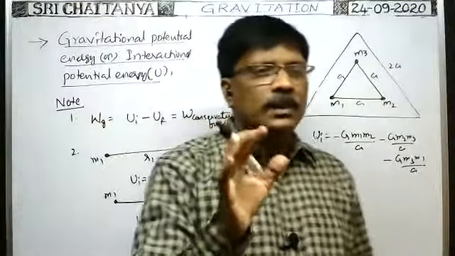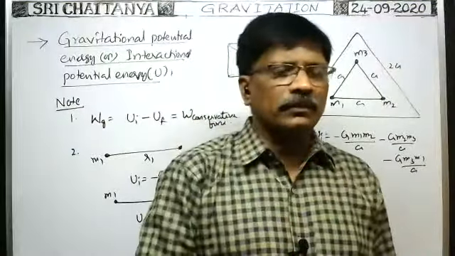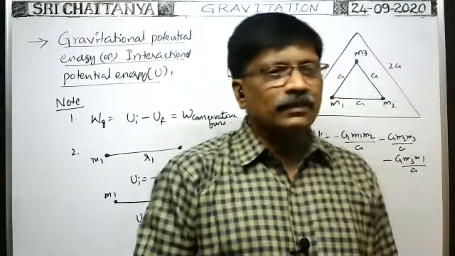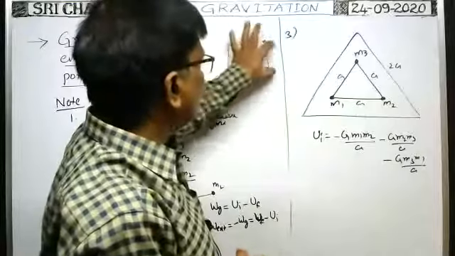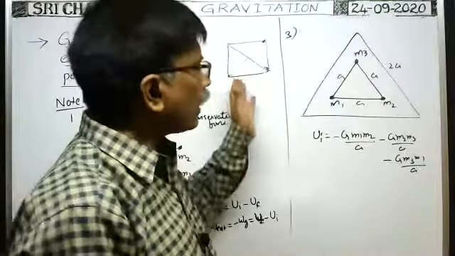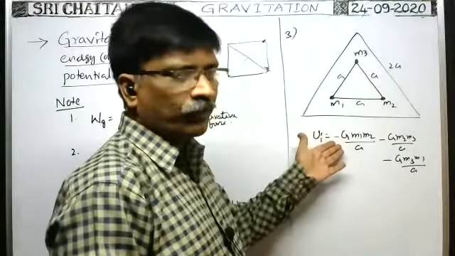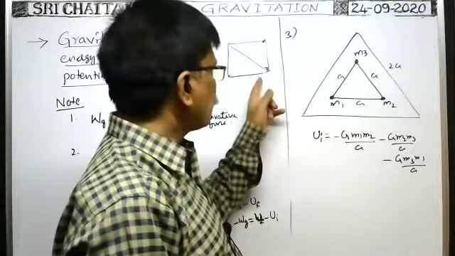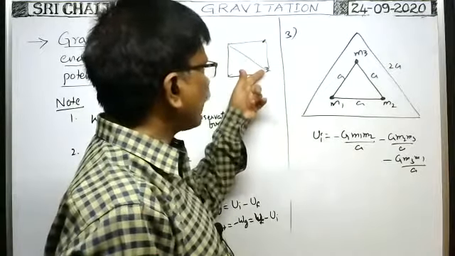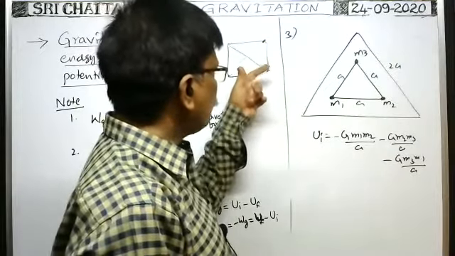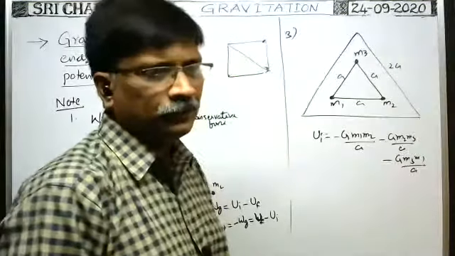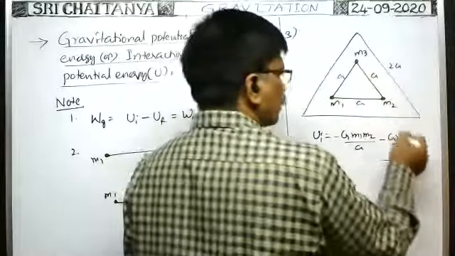Next, between these two also, there are different combinations, different pairs, no? With 4 particles, how many different combinations will you get, where each combination consists of 2 particles? 6. These two, and these two, different combinations. For different combinations, you find the potential energy. Between these two, the interaction potential energy is equal to G M1 M2 by this distance, root 2 A. Like that we have to do. Similarly, here also the potential energy, this one.